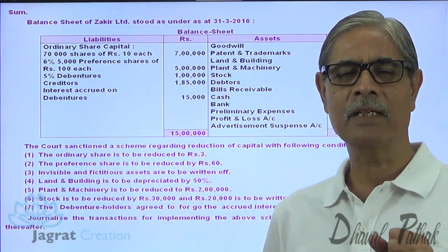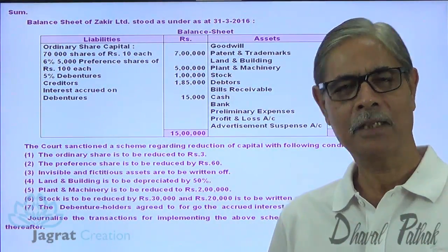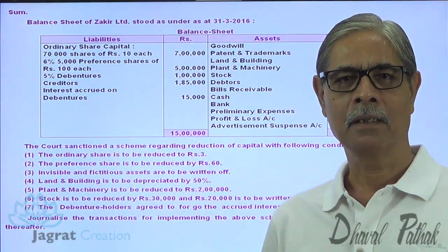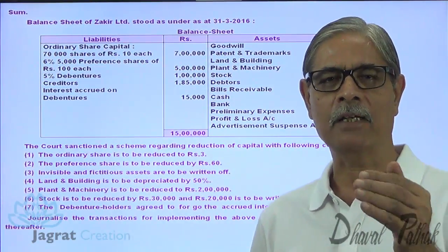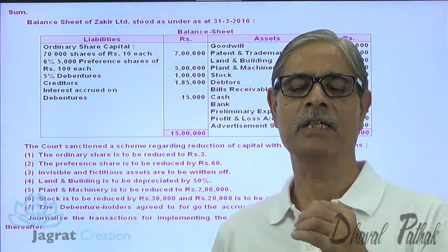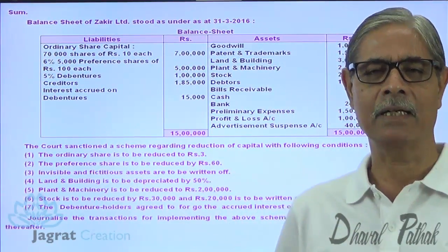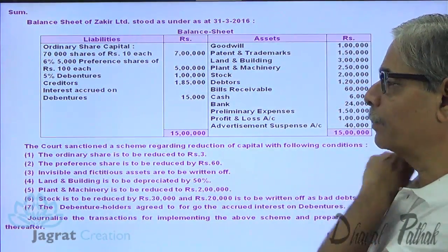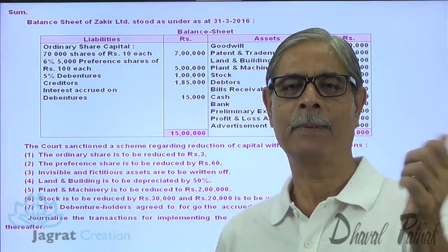Then do you mean to say that the losses can never be written off against capital? Yes, it can be written off against capital. Let it be accumulated for a certain number of years. If profit occurs in the second year, then the loss of first year may be wiped off. But if continuous losses occur year after year, then one fine day, with the sanction of the court, you can write off all losses against capital.